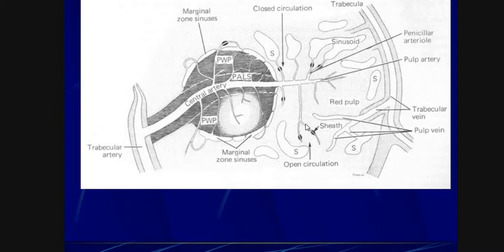This is a sheath. Through these sheaths, circulation takes place.